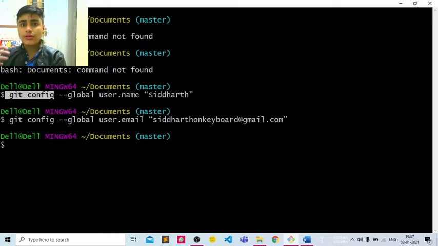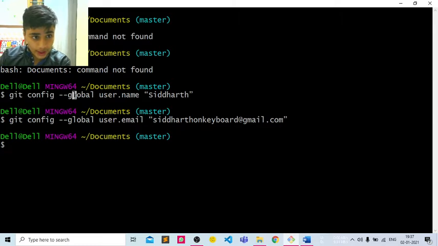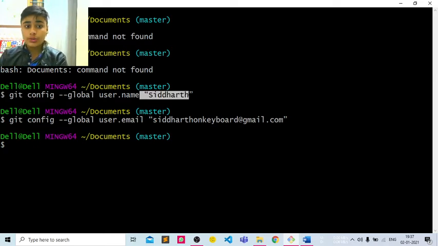Double hyphen we have to use in every command. By global username I mean that it allows us to create a username on Git Bash, which is put in double quotes. For creating any identity on Git Bash, we need a username and a personal email. If you don't know how to create an email, the link is in the description. You can go through that video.